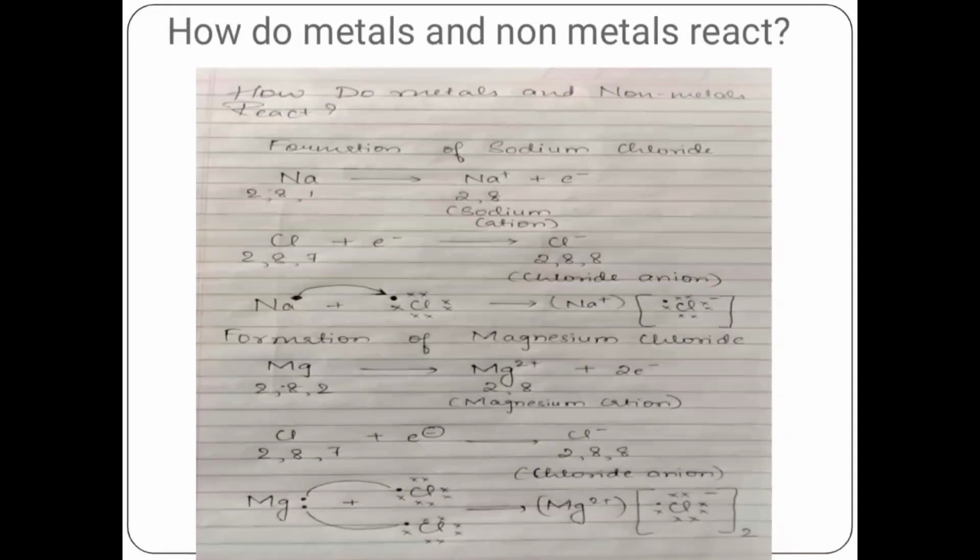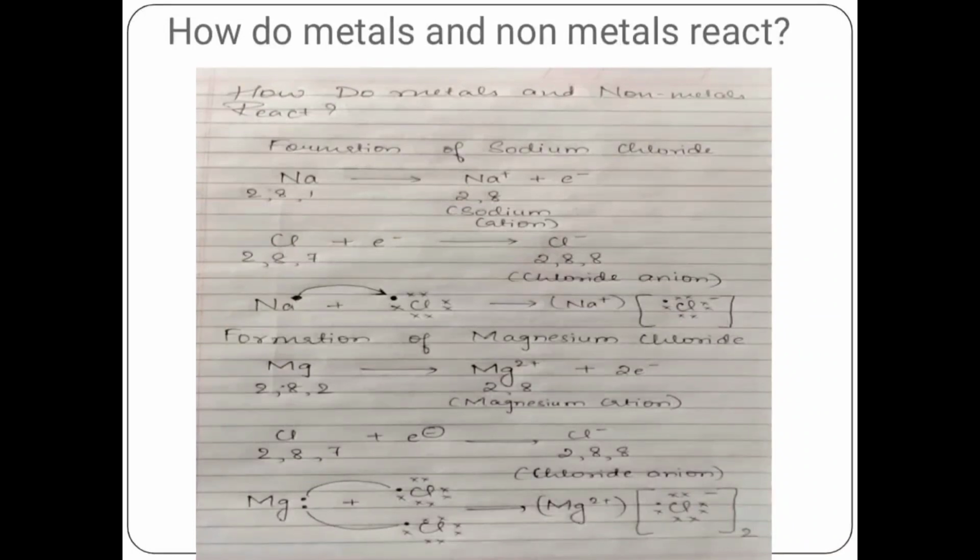On the other hand, if we consider the example of chlorine, chlorine has 7 electrons in its outermost shell and it requires one more electron to complete its octet. Now if sodium and chlorine were to react with each other, the electron lost by the sodium could be taken up by the chlorine. After gaining an electron, the chlorine atom gets a unit negative charge.